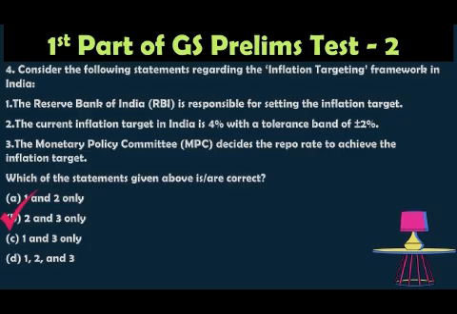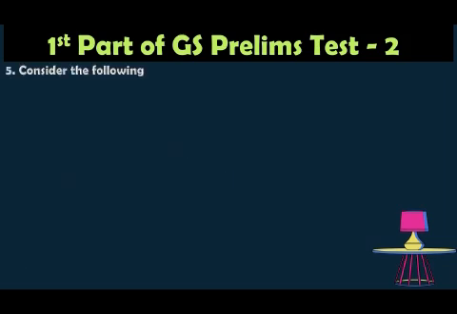The correct answer is 2 and 3 because the Reserve Bank of India does not decide the inflation target. It is set by the Government of India in consultation with the RBI. So the first statement is incorrect. The second and third statements are right.